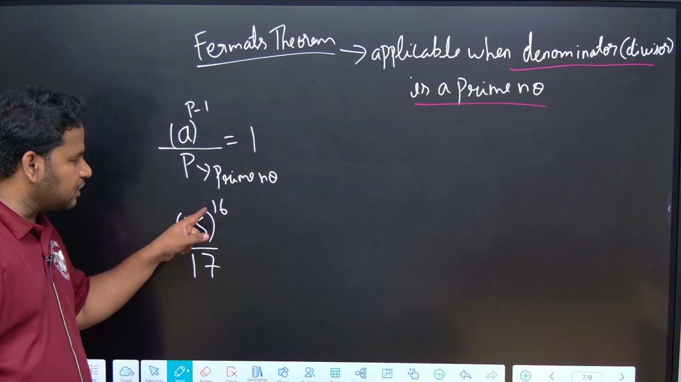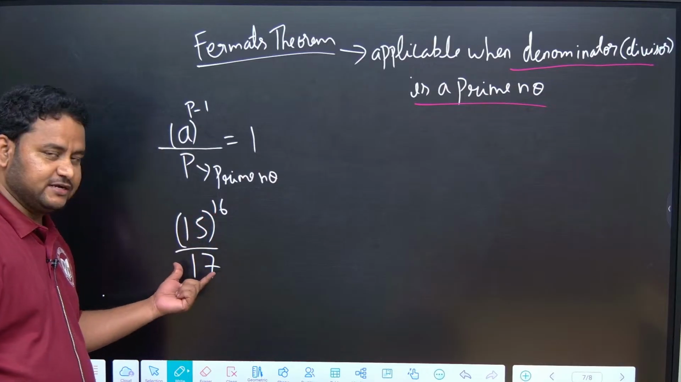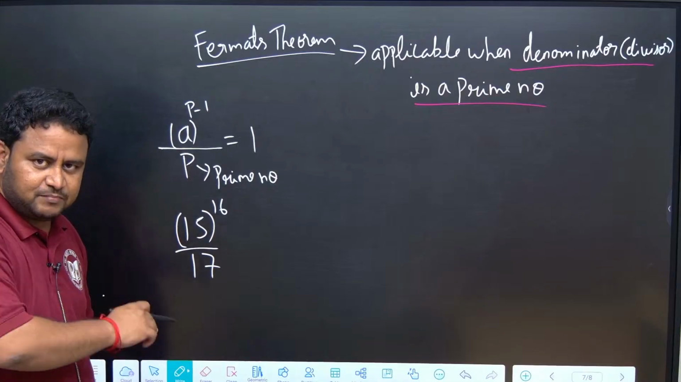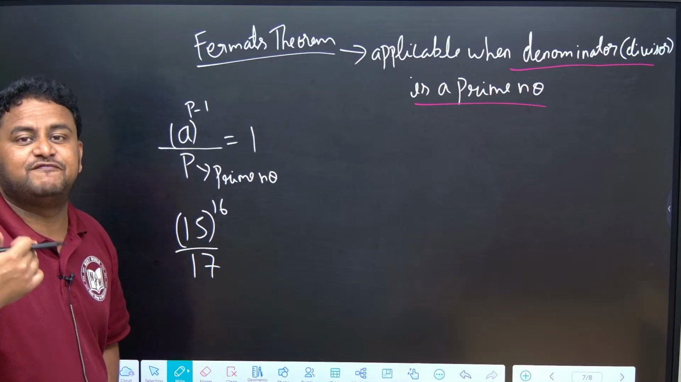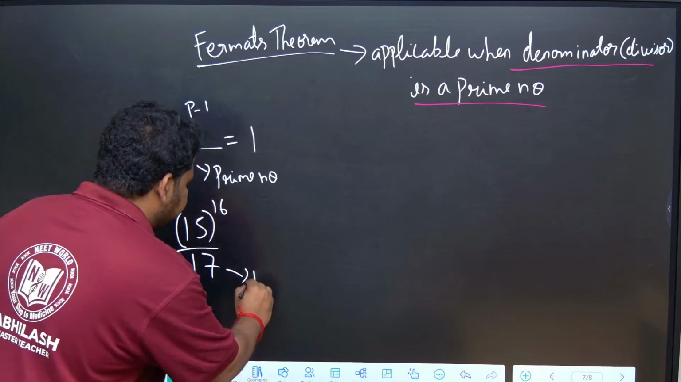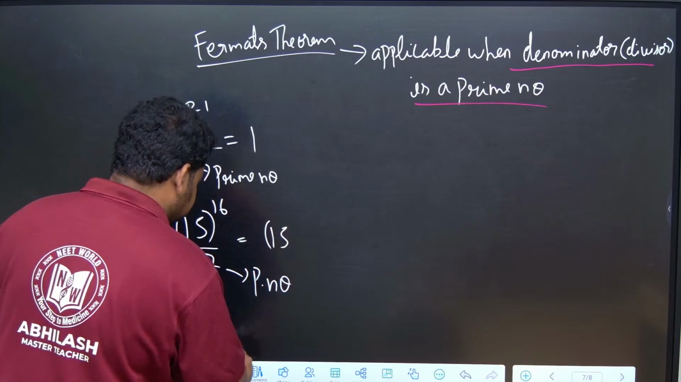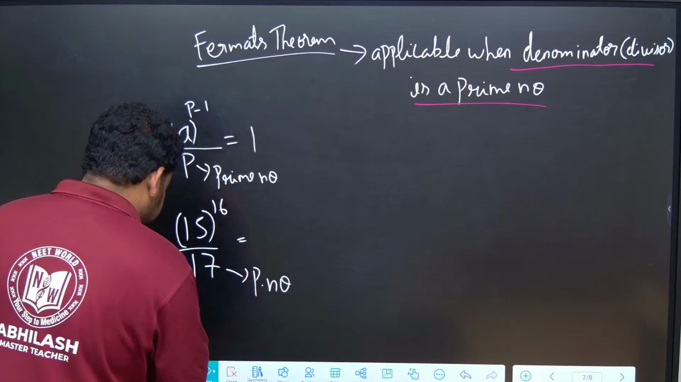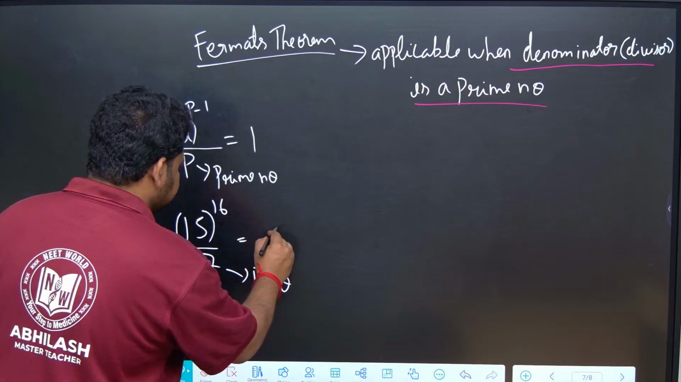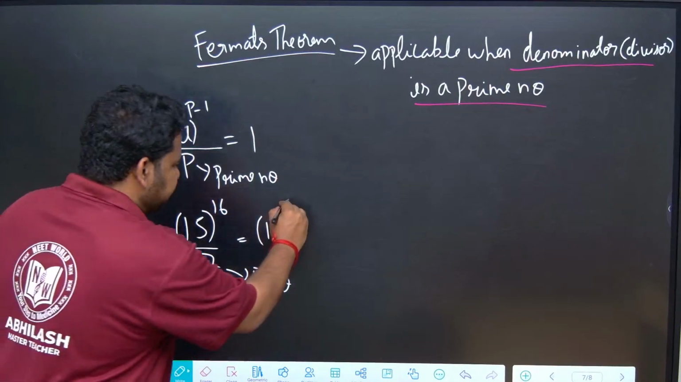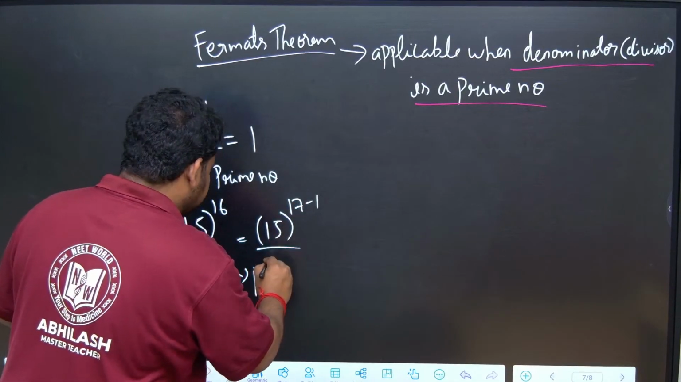I am only focused on this power and also the denominator. Denominator 17 is a prime number. Whenever you get a prime number as denominator, think whether you can apply Fermat's theorem. 15 can be written as 15 to the power of 16, and 16 can be written as 17 minus 1, divided by 17.